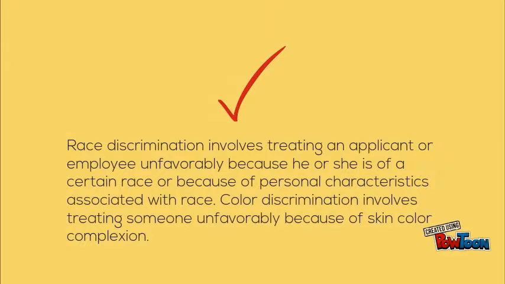What is race and color discrimination? Race discrimination involves treating an applicant or employee unfavorably because he or she is of a certain race or because of personal characteristics associated with race. Color discrimination involves treating someone unfavorably because of skin color complexion.